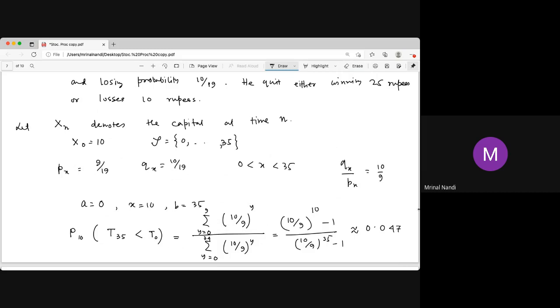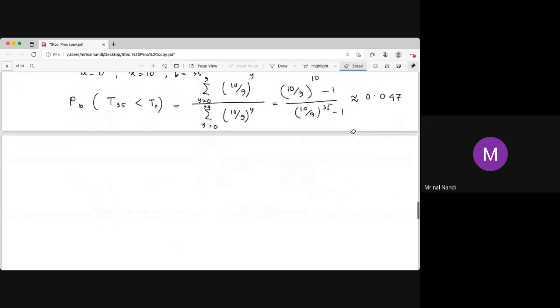One more example, and this is slightly obvious because you are far from 35 but very close to 0. Again, your winning probability is less than your losing probability, so it should be like that, but it is very small, remember. Now there is one more example.